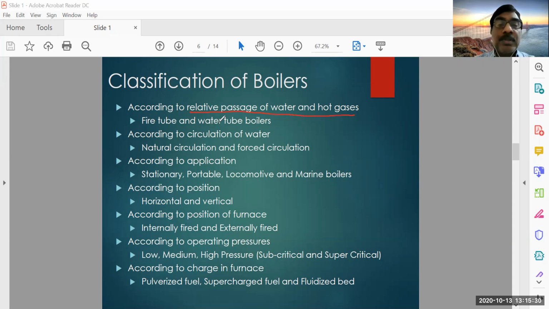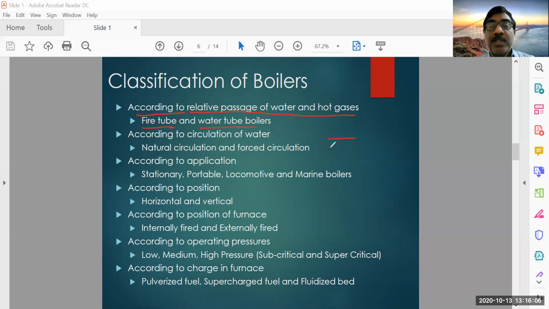Okay, so water will be passing through some tubes or gases will be passing through some tubes. So the relative passage of water and hot gases, based on this, your classification is either fire tube boilers or water tube boilers. What is a fire tube boiler? Fire tube boiler means the hot gases, the flue gases, the gases which are evolved by burning of the fuel, will be moving through tubes and the water will be surrounding the tubes.